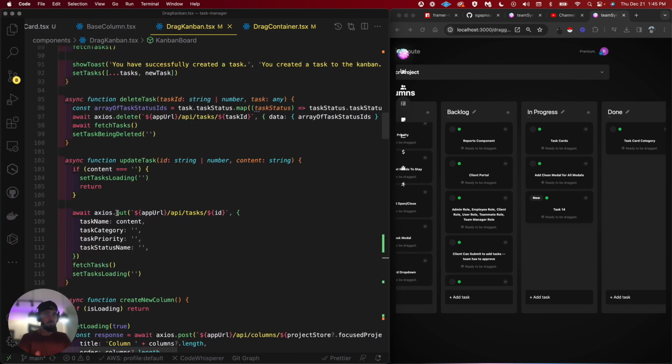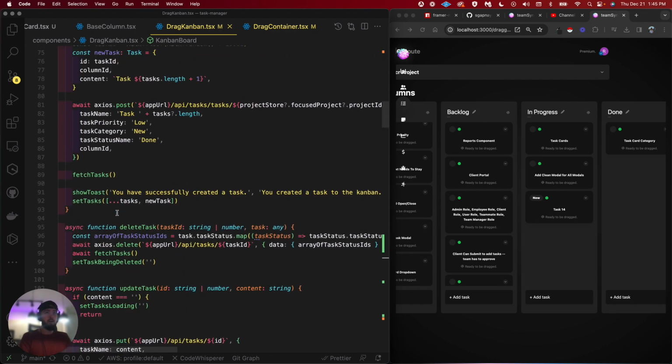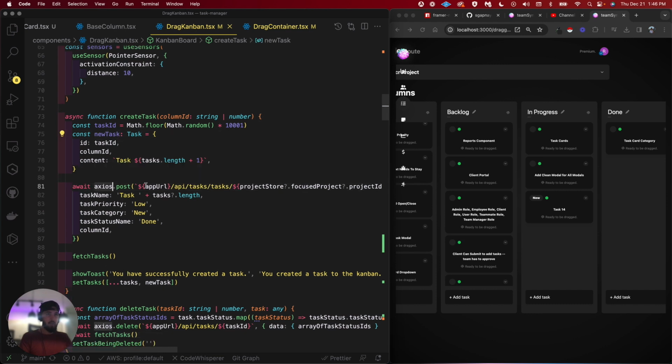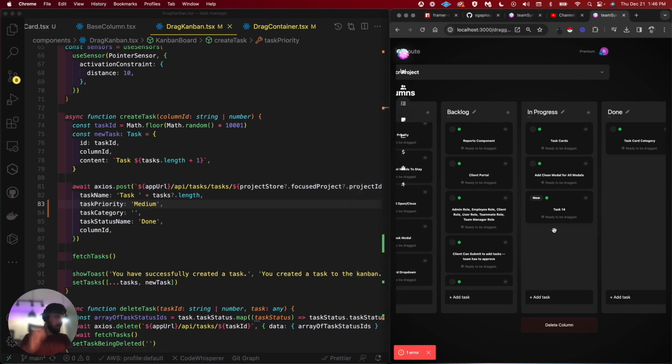This is like just DOM nodes and a ton of stuff all over the place. So boom, create task. Let's see, create task, boom, boom, boom. Task ID, new task. So Axios.post. So it is that post request that we were looking at. Or the other one was a put request. So task category. So perfect. So this is where it is saying low or medium. So if I add task medium, let's see if it changes the dot to orange. It should. Let's see. We get an error.